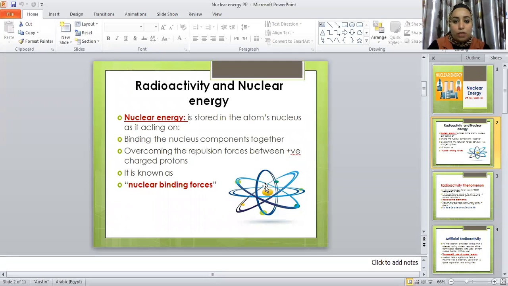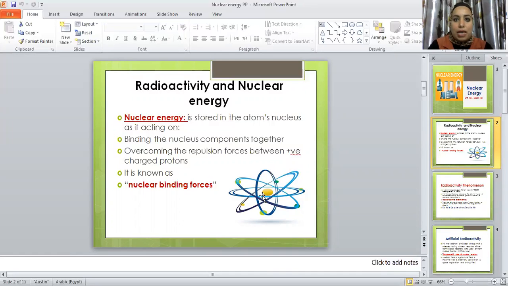Protons have a positive charge, and there is a repulsion force between them. So we have another type of force called nuclear binding energy to overcome the repulsion force between positively charged protons.